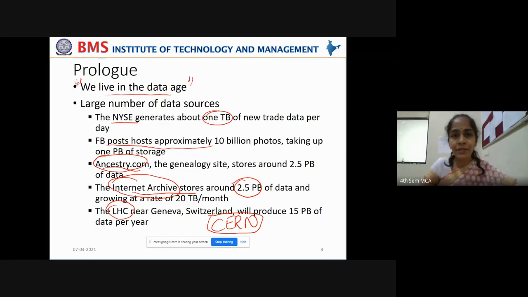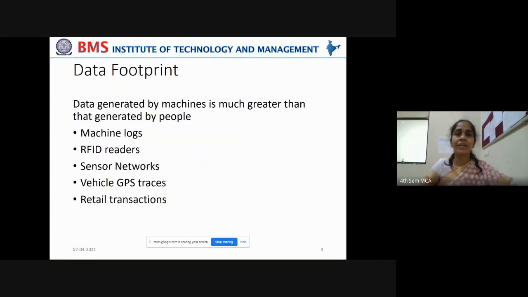Why? Because it is trying to understand the Big Bang theory, how the collision of particles evolved into this universe, how that mechanism evolved into this universe. That is being studied by this Large Hadron Collider, and it is generating 15 petabytes of data per year. That is a very large volume of data being generated, right? So what we are doing is, just as we generate a carbon footprint, we are also generating a data footprint.